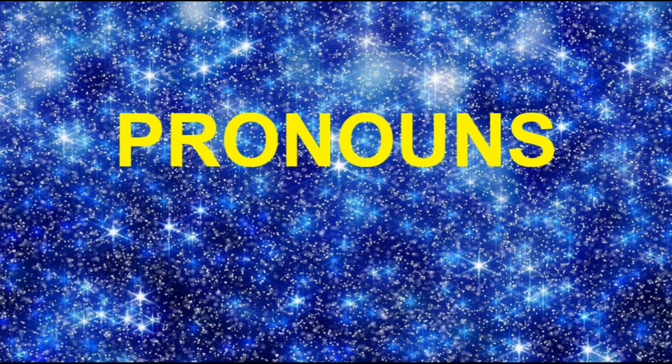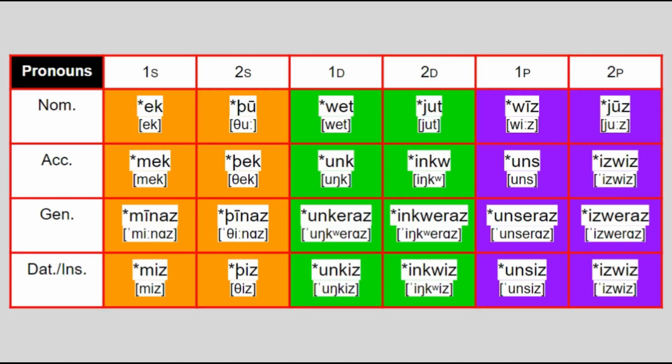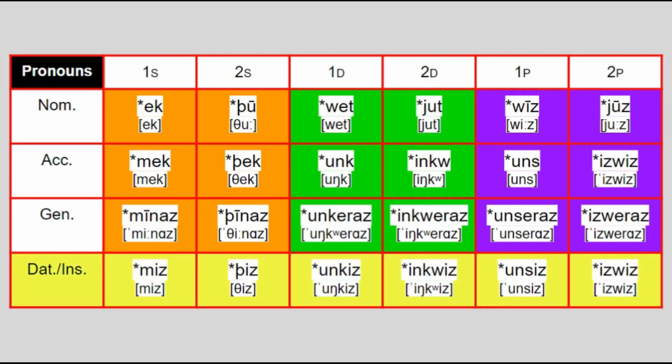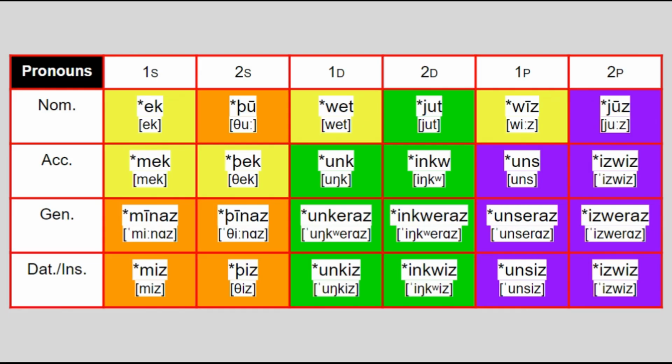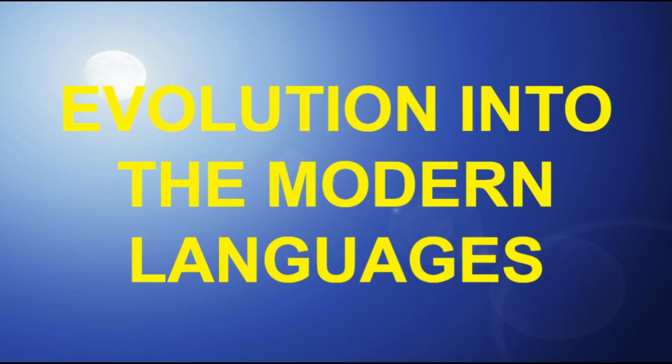Now about the pronouns. Here's the chart of pronouns in Proto-Germanic, and you'll notice they differ from nouns in a couple of ways. First, the dative and instrumental are identical for pronouns, but also there's a dual number. Yep, the nouns had already lost this feature by Proto-Germanic, but the pronouns had kept it. In addition to this, certain pronouns, namely those with a stressed a or long vowel, had an unstressed variant with e instead.